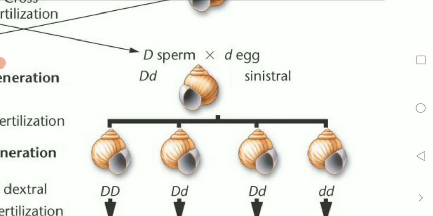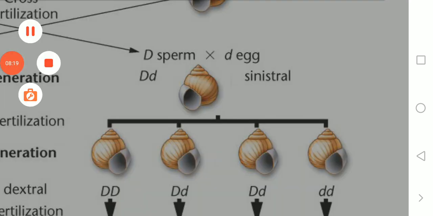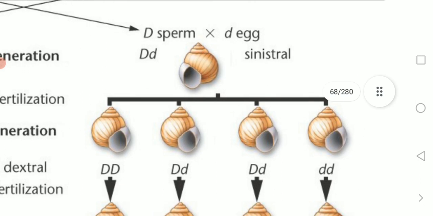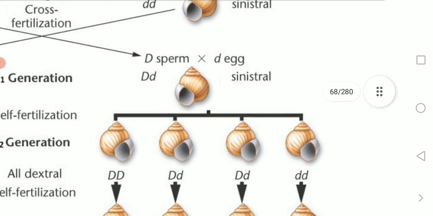So here the capital D sperm is crossed with the small d egg of the female. What happens in the first generation? As you can see, since the dominant character capital D is there in the P plant, the first generation will show only the dominant character. That is what we call the dextral type.